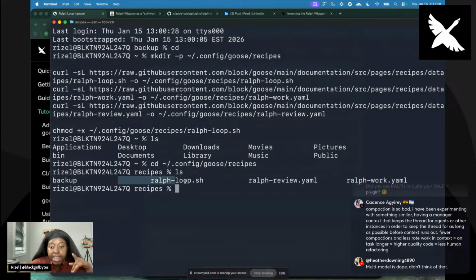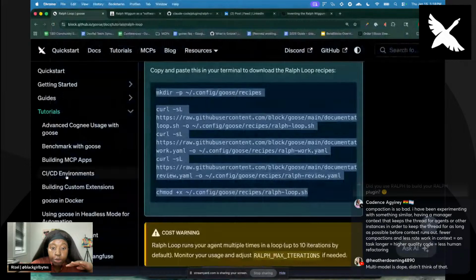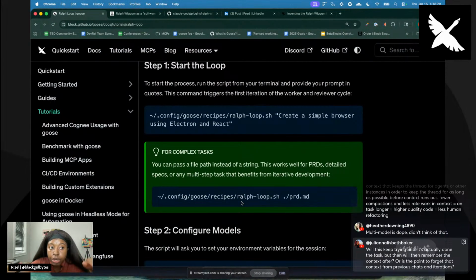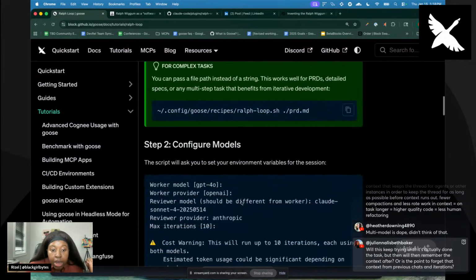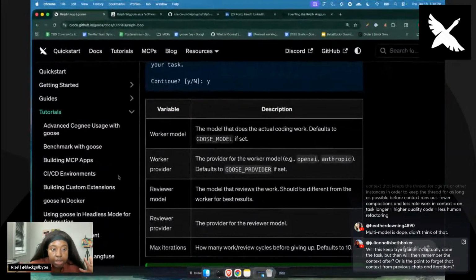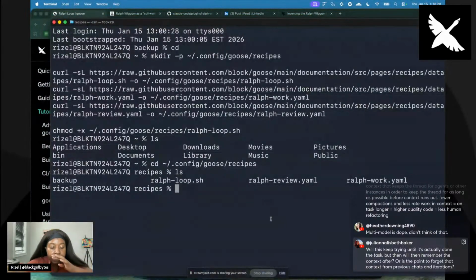Okay, cool. It has a Ralph loop bash script, it has a Ralph review recipe, and it has a Ralph work recipe. So the Ralph loop bash script, that's going to act as our orchestrator, or the outer orchestrator. That's the one that's doing the loop and creating a new Goose session each time. And then we're going to have one that does the work and then one that reviews.